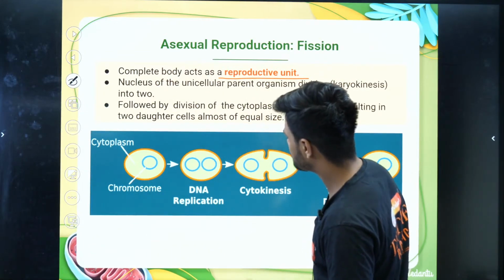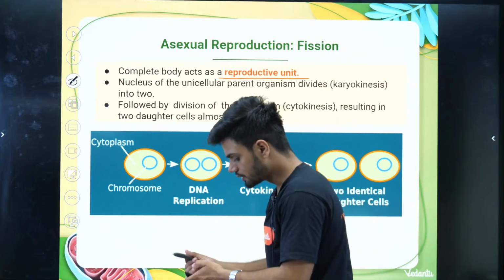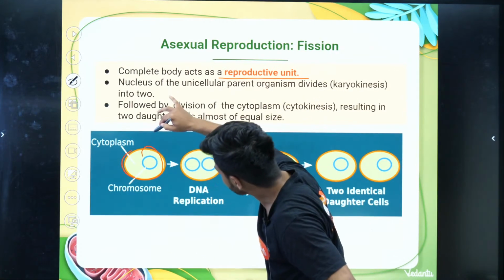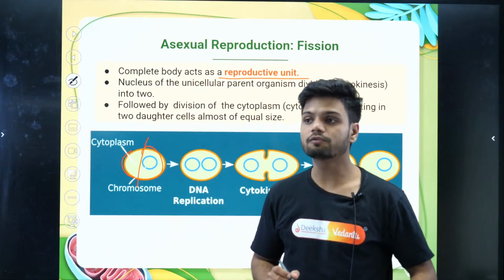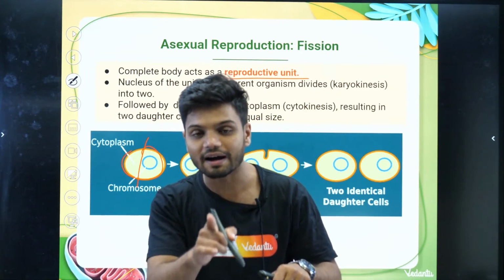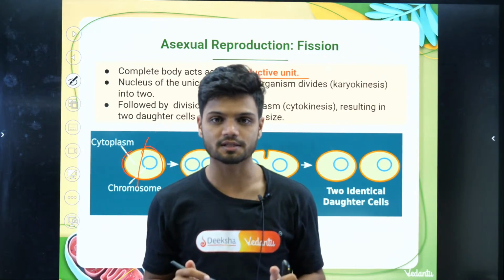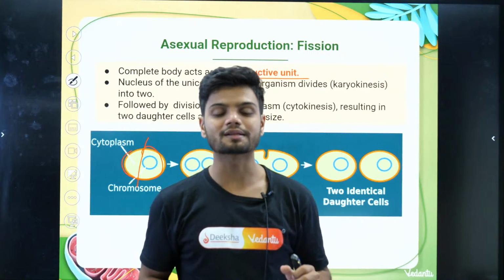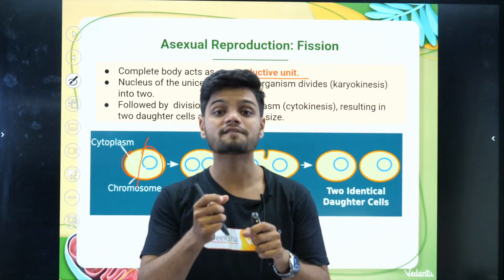If you look at this particular cell, if one cell is completely dividing into 2 daughter cells, so one cell is separating out into 2 daughter cells, that is called fission.